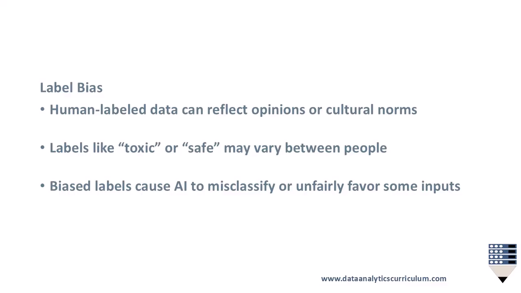Label bias arises when human-labeled data reflects opinions, cultural norms, or subjectivity. Labels like toxic or safe can vary between people. Biased labels can cause AI to misclassify or unfairly favor certain inputs.